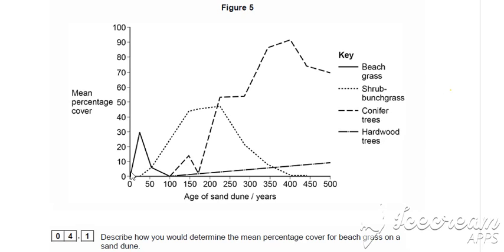We can see that initially the first species that starts to increase is beach grass. So therefore the beach grass must be the pioneer species, because that's the first species that started to increase.